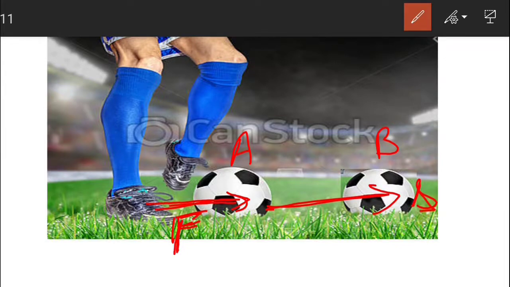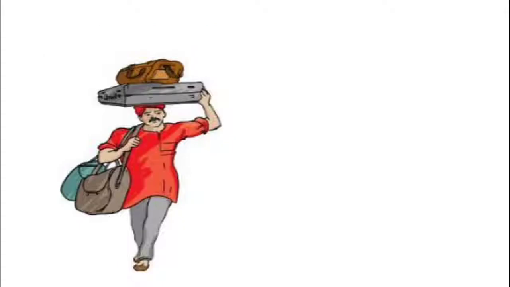So here you can see that there is a force and there is also a displacement in the direction of the applied force. So in terms of physics, we can say that work is done here. Why? Because there is a force and there is also a displacement in the direction of the applied force. Now students, let us move to next example.